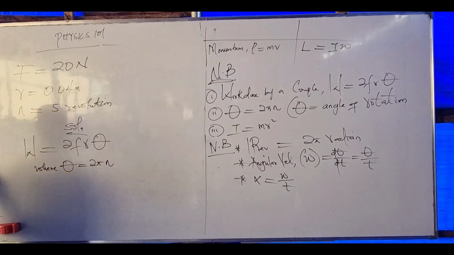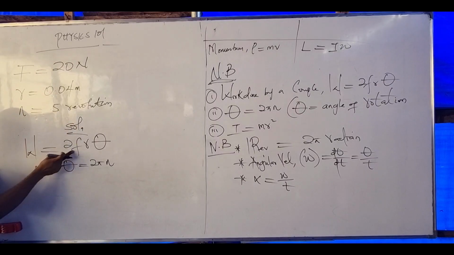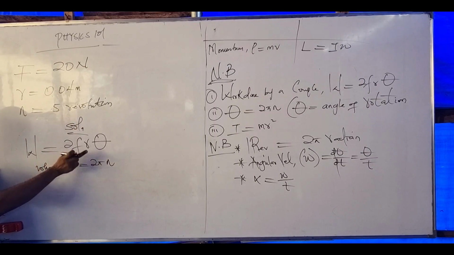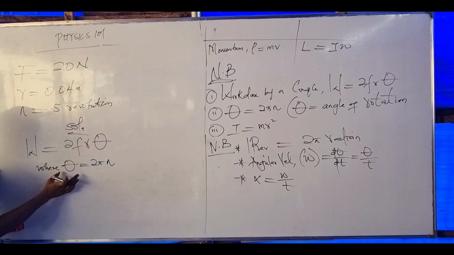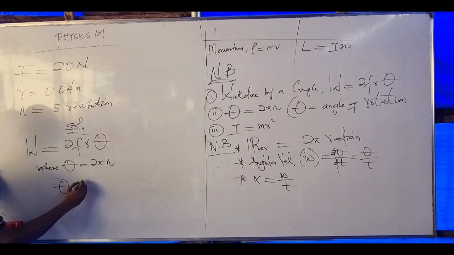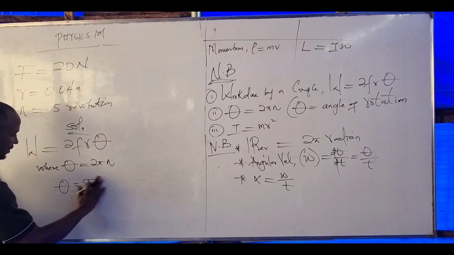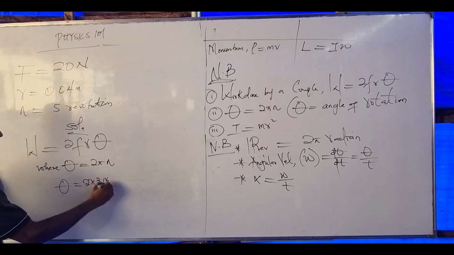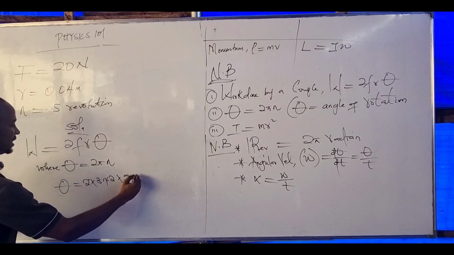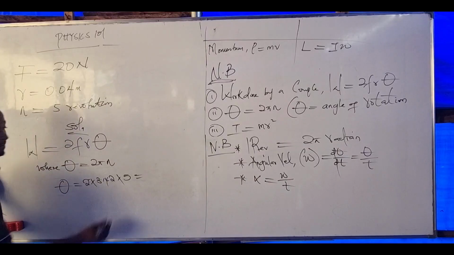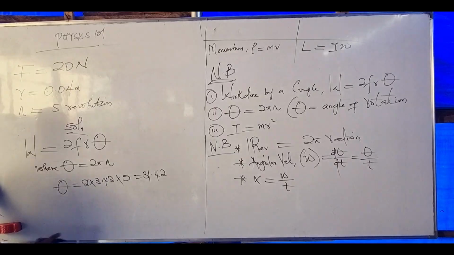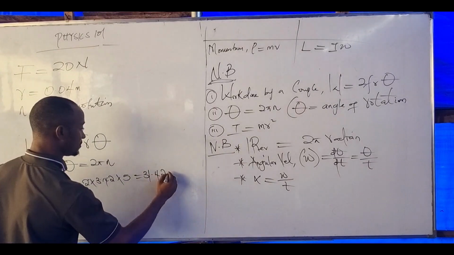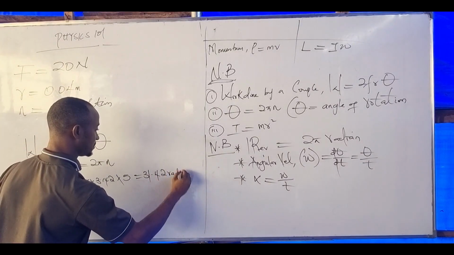Theta is 2 pi N. From this question, we have force, we have r, but we don't have the angle of revolution. But we are told that theta is 2 pi N. Meaning my theta becomes 2 pi times 3.142 times 5. What do you have here? 31.42 radians. Now let's go.